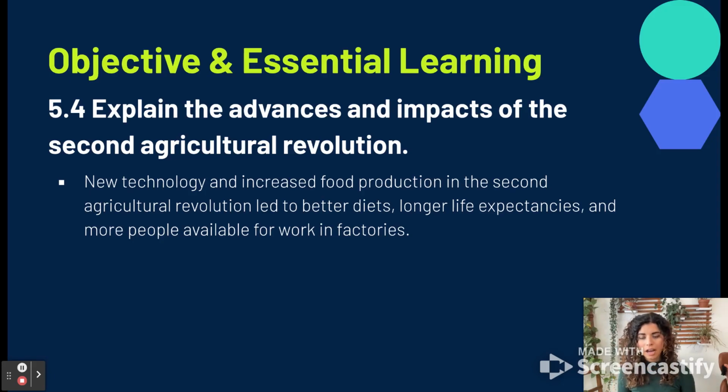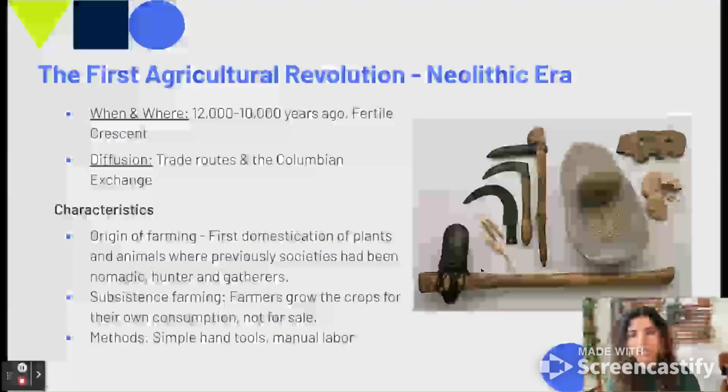So all this was prompted by new technology, by increased food production, and overall led to better diets, longer life expectancies, and more people available to work in factories since they weren't having to farm so much.